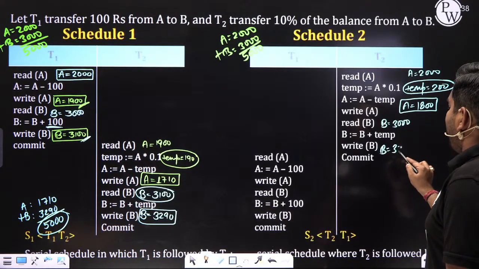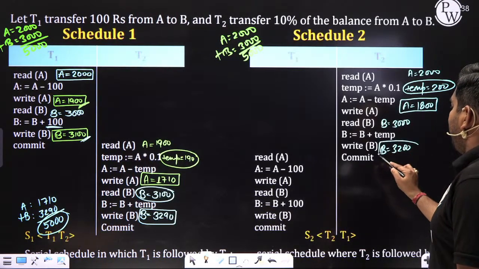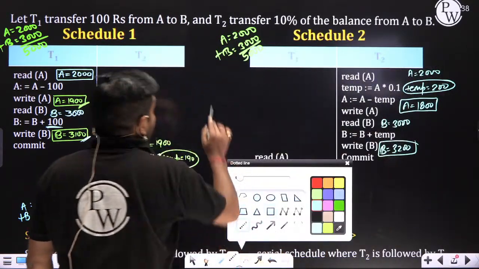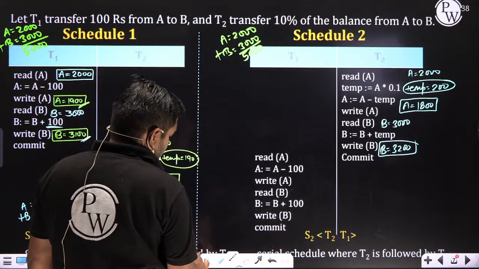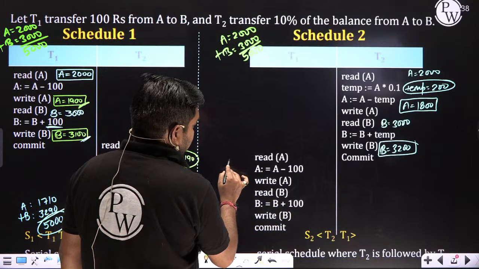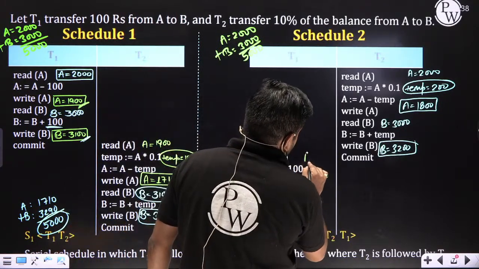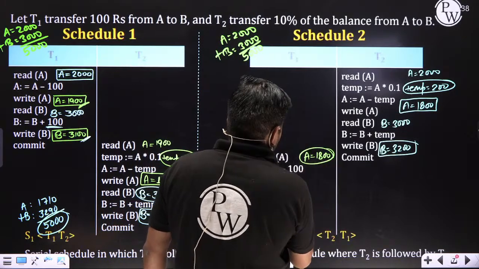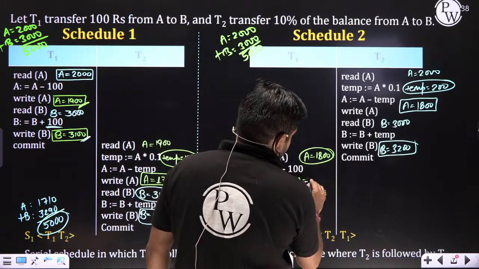Temp is 200. Then B value is 3200. Well, clear, everyone? Now, here, read A. What is the value of A that will be read here? 1800. When 100 rupees is subtracted, then what is the final value of A?